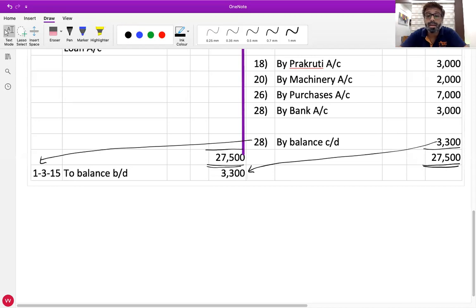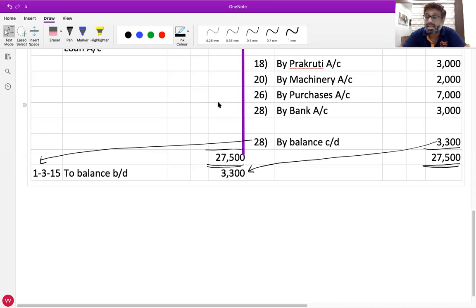Now, raise your hand who asked me the doubt in the beginning why cash balance comes on the debit side. Someone asked me this doubt, no? Who was it? Someone asked me the doubt of first transaction. Dhruvi, please unmute yourself. Yes, Dhruvi.